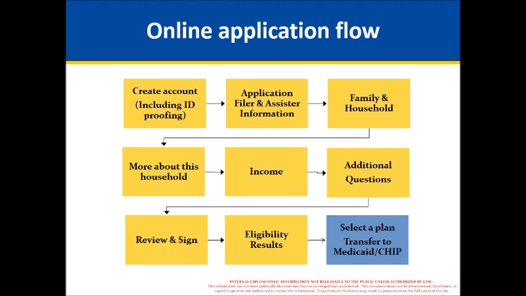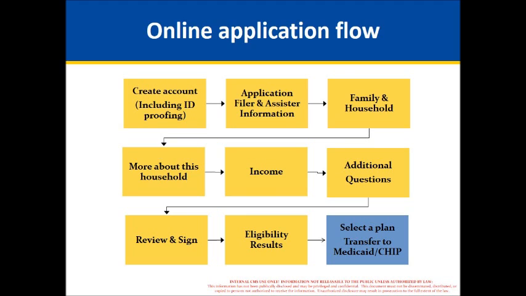At the beginning of the application, the person filling out the application completes their contact information and indicates whether they're receiving help from an assister, navigator, agent, or broker. They then indicate whether they want to apply for financial assistance or not, and they enter the list of people who are applying for coverage and provide additional details about their household. At the end of the process, the consumer reviews the information they entered, can make changes as they need to, and signs and submits their application.